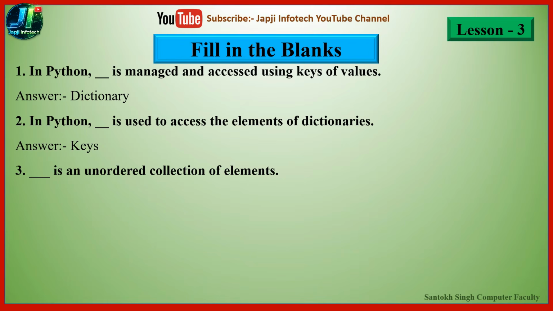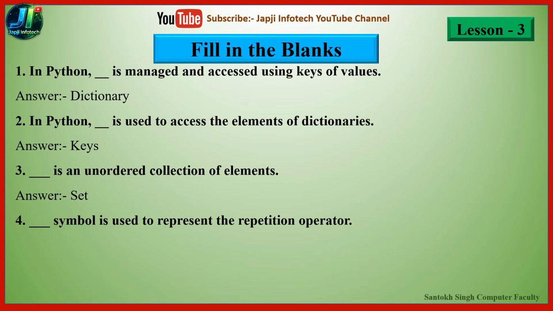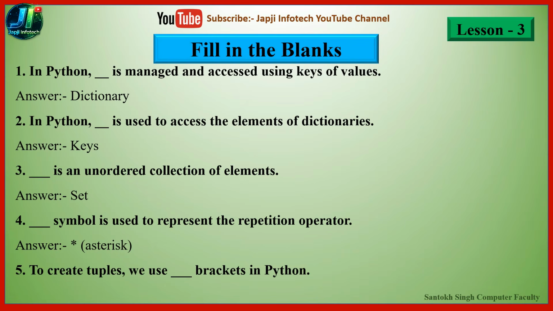And third one is: dash is an unordered collection of elements, and the answer is set is an unordered collection of elements. And fourth one is: dash symbol is used to represent the repetition operator. And the right answer is asterisk symbol is used to represent the repetition operator. And fifth one is: to create tuples we use dash brackets in Python. And the right answer is to create tuples we use parentheses brackets in Python.